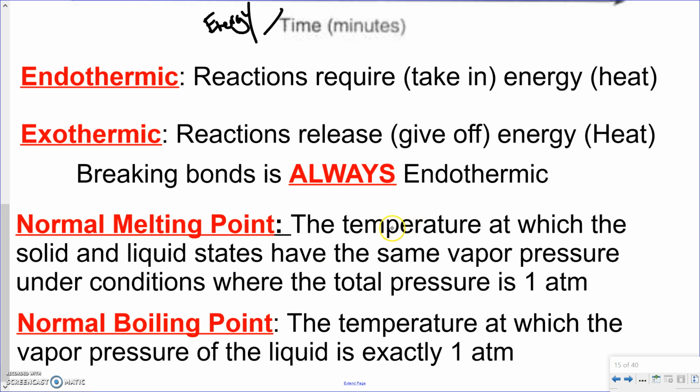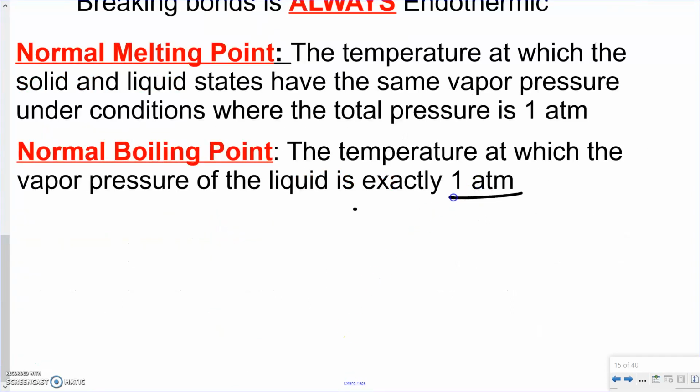Big thing for melting point and boiling point is knowing the definitions of them, specifically the definition of boiling point. Boiling point is when the vapor pressure equals the atmospheric pressure. So the fact that here the vapor pressure is equal to 1 atm, that's because our atmospheric pressure is 1 atm. So know the definition of boiling point is when vapor pressure equals atmospheric pressure.